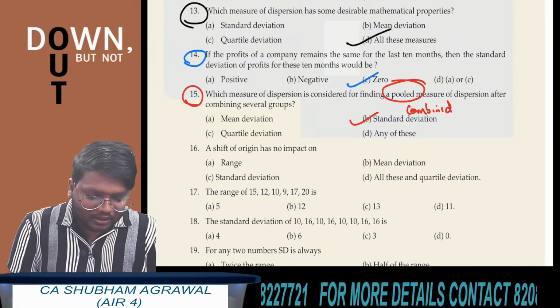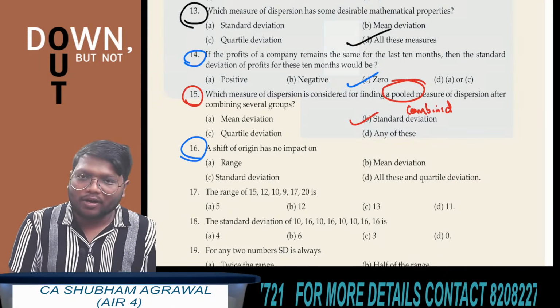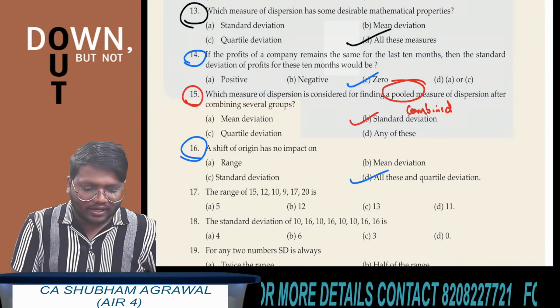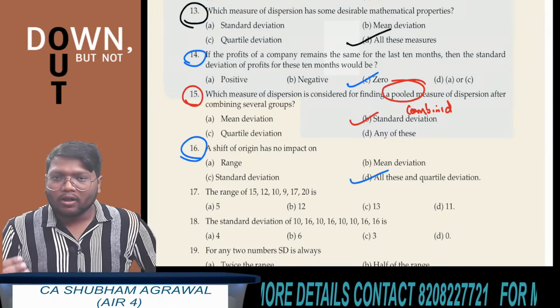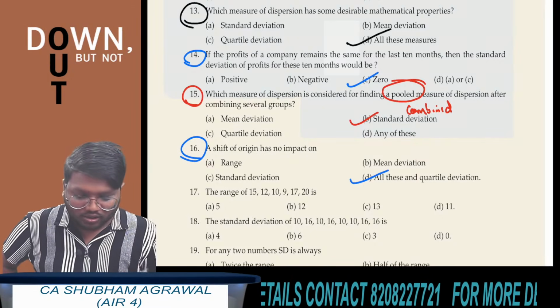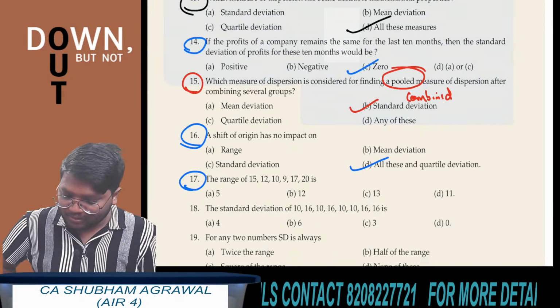Option B. Shift of origin has no impact on any of the measures of dispersion, all of this and quartile deviation. All the measures of dispersion remain unaffected due to change of origin, but get affected due to change of scale. What is the answer for question number 17?